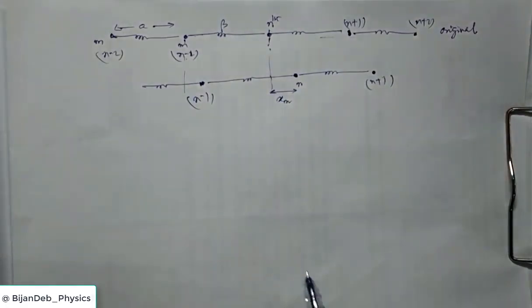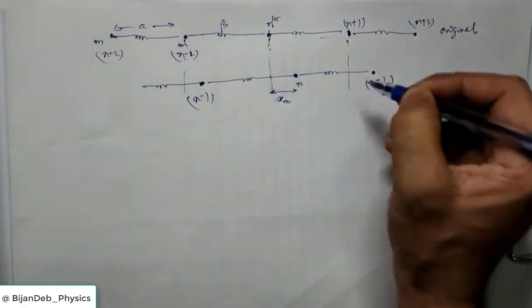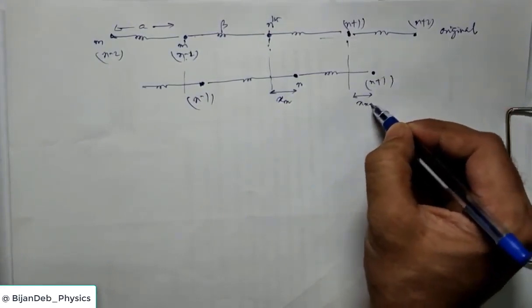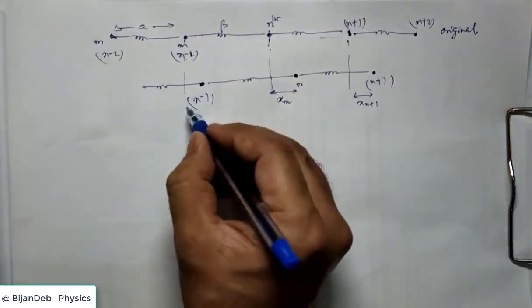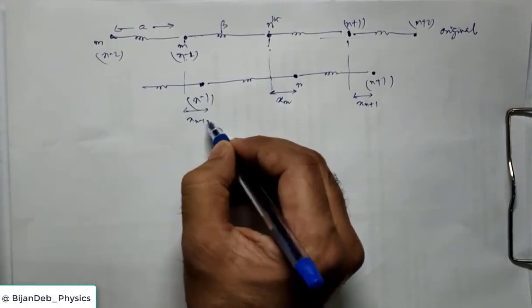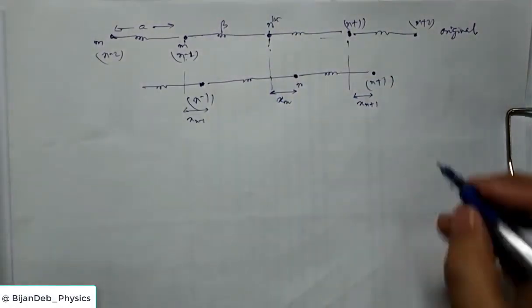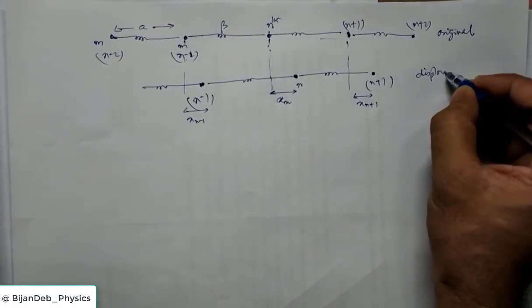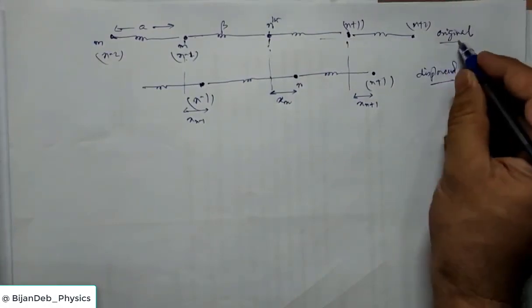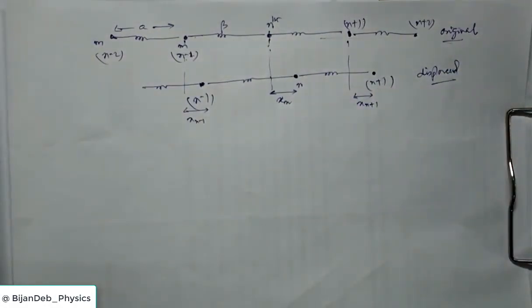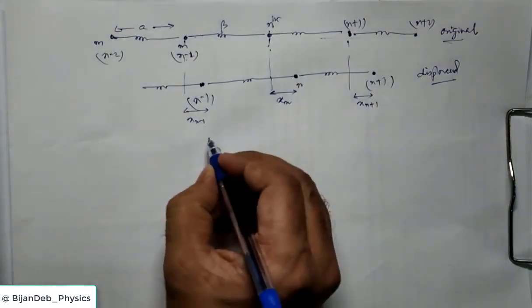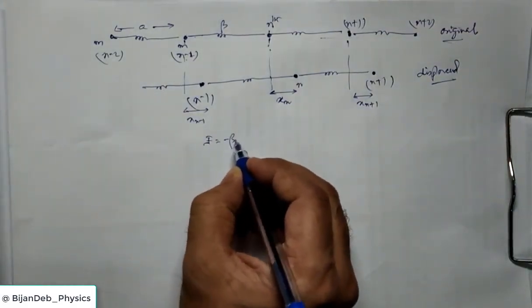So a displacement from the equilibrium position we consider as x. For the nth atom the displacement is xn, and this is xn plus 1 and this is xn minus 1. So এখানে simple equilibrium position, and this is the displaced position. Okay, this is the original position, and this is the displaced position. Now we apply Hooke's law, so we know force is minus beta x.